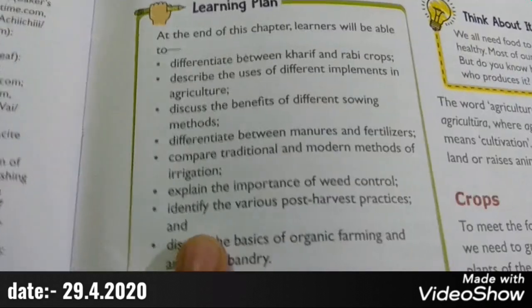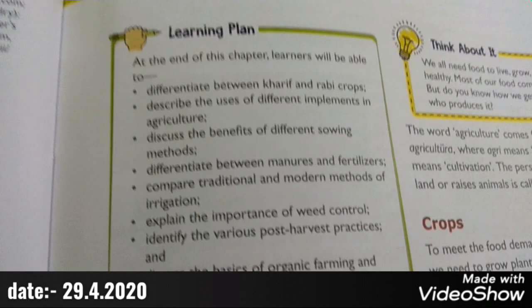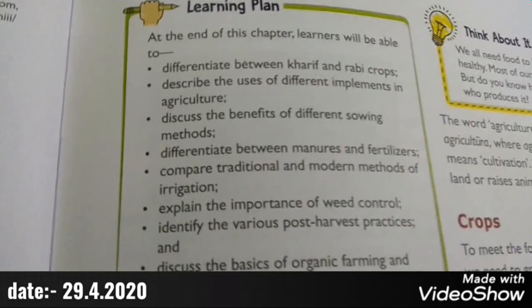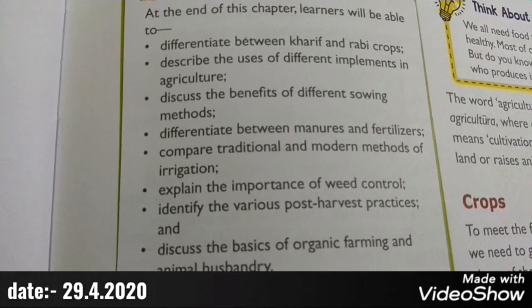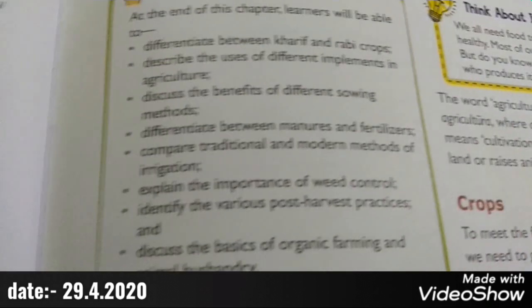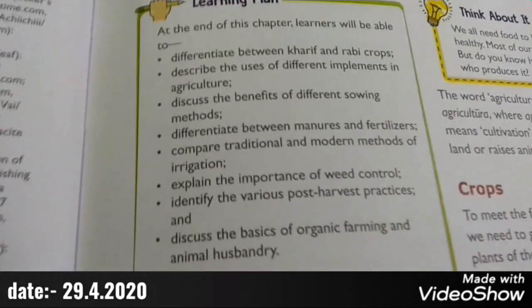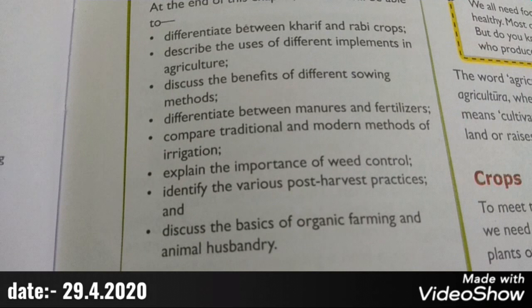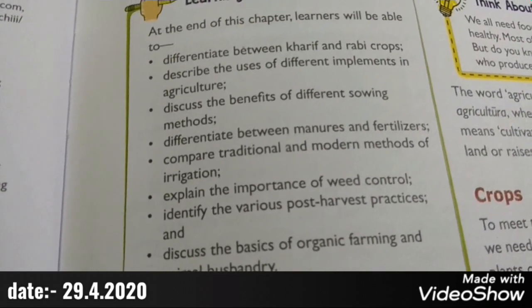And next, we'll describe the uses of different implements in agriculture. So what are the implements? What are the different machines, you can say, that are used in agriculture? We will be able to discuss the benefits of different sowing methods. Seeds are sown for growing crops, so there are different sowing methods of seeds so that the crops can grow properly. We can differentiate between manures and fertilizers. Manures and fertilizers are used in crop production.